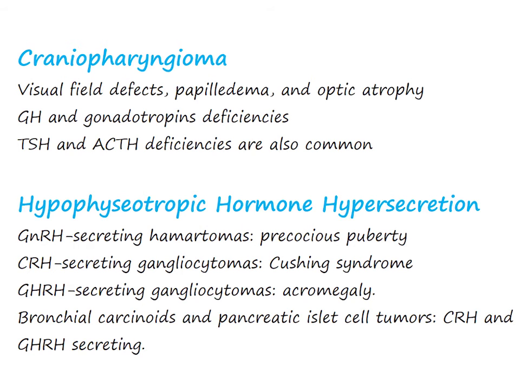Hypophysiotropic hormone hypersecretion. Gonadotropin-releasing hormone-secreting hamartomas can cause precocious puberty. Corticotropin-releasing hormone-secreting gangliocytomas can cause Cushing syndrome. And growth hormone-releasing hormone-secreting gangliocytomas of the hypothalamus can cause acromegaly. Bronchial carcinoids and pancreatic islet cell tumors also contribute to corticotropin-releasing hormone and growth hormone-releasing hormone secretion.